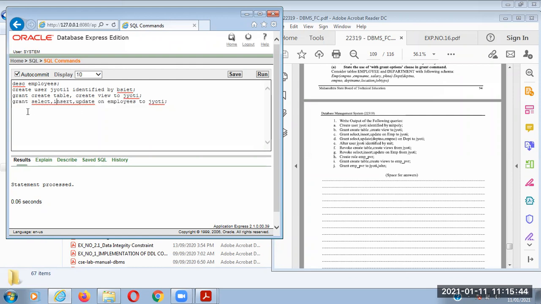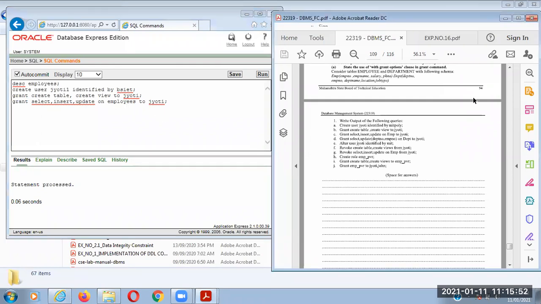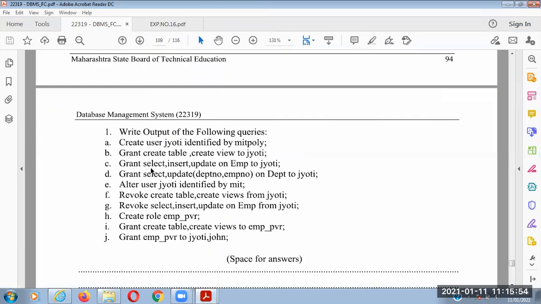Okay, so that is the syntax: grant select comma insert comma update on table name employees to Jyoti. Okay, so that is the third command. We can grant specific operations to the user on the specific table. Okay, also we can grant select, update on specific columns.